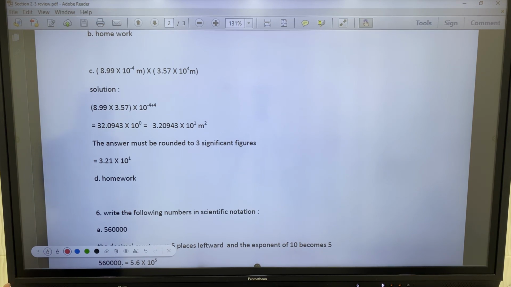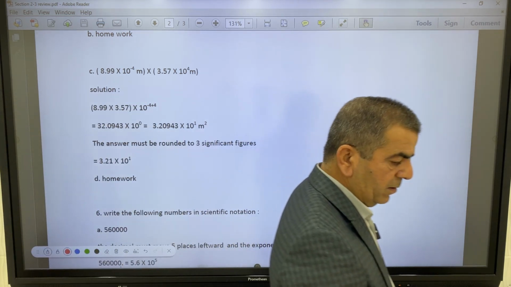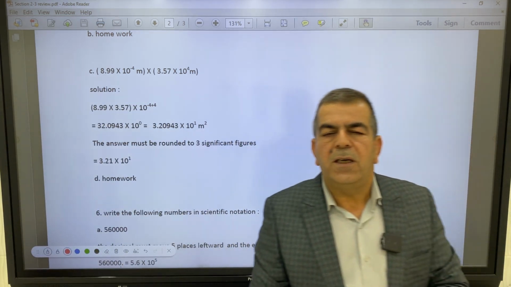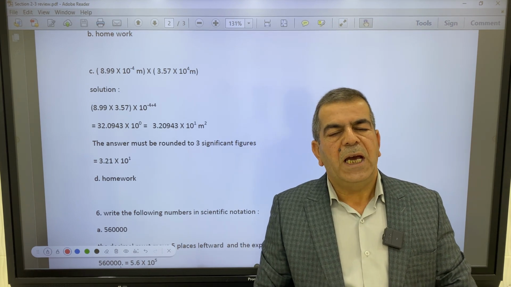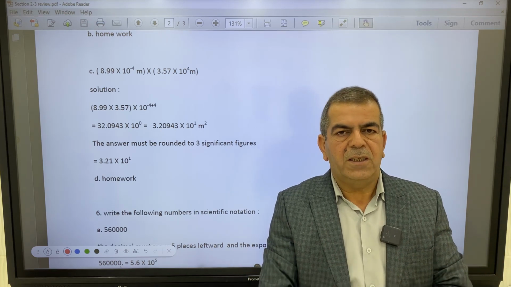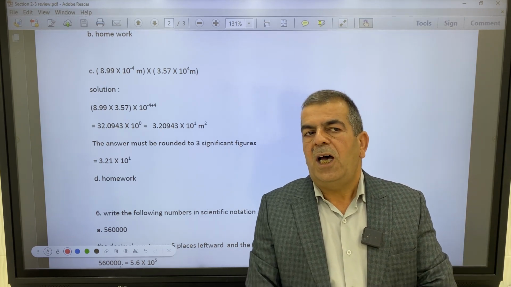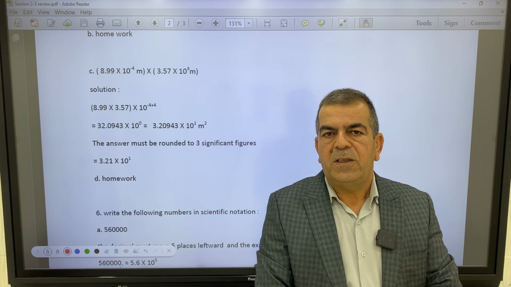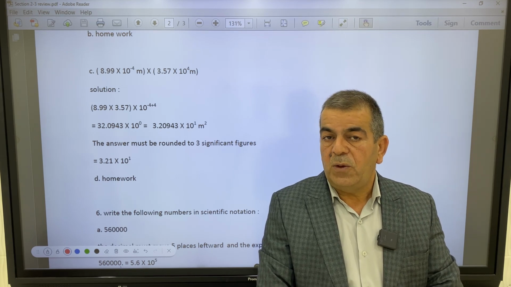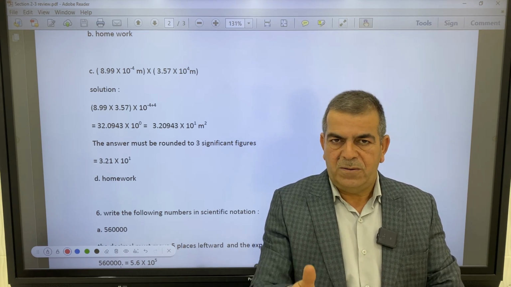Yes, multiplication. In multiplication with scientific notation, we always said that the exponents will be added. When multiplying, the exponents are added, and the result will have a number of significant figures equal to the measurement that contains the least.